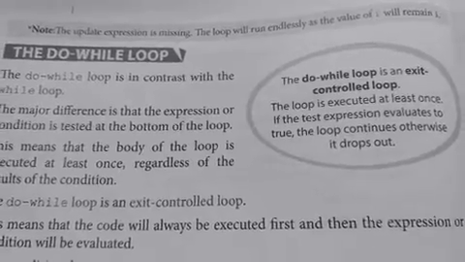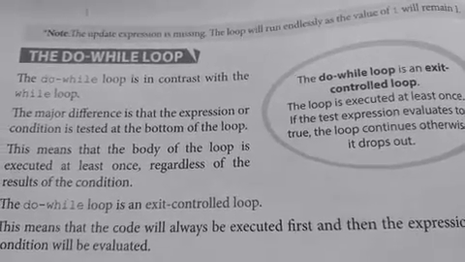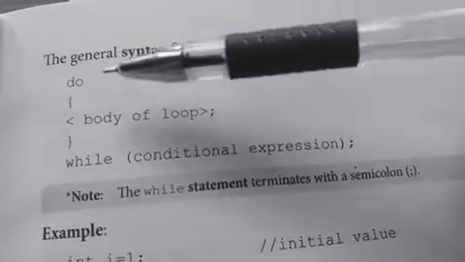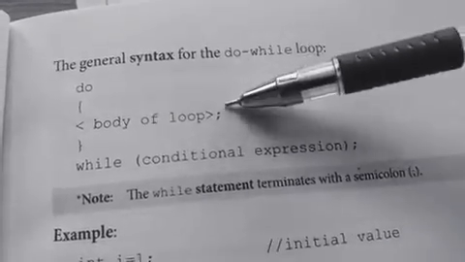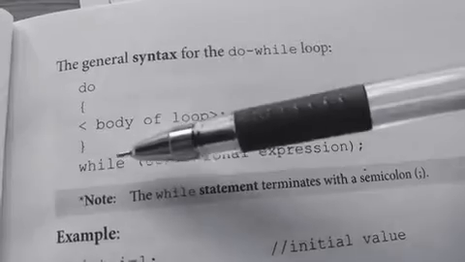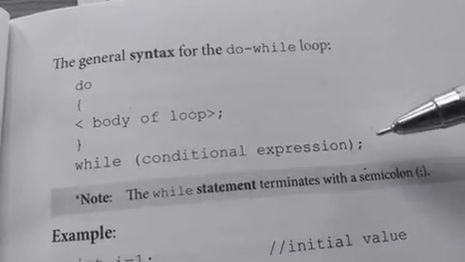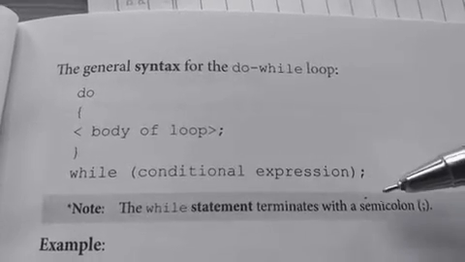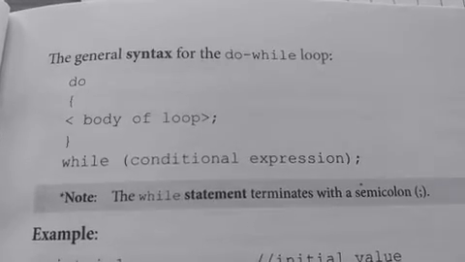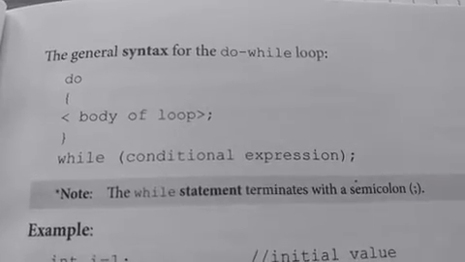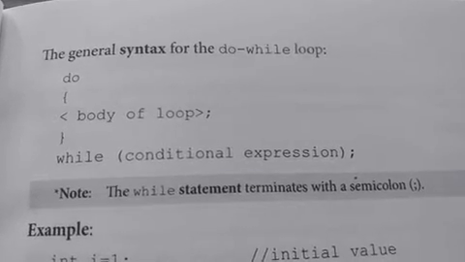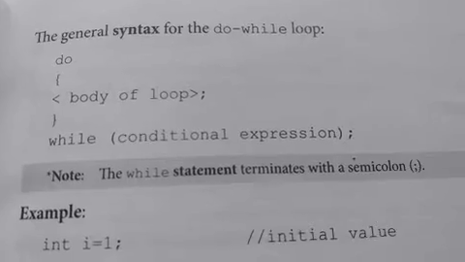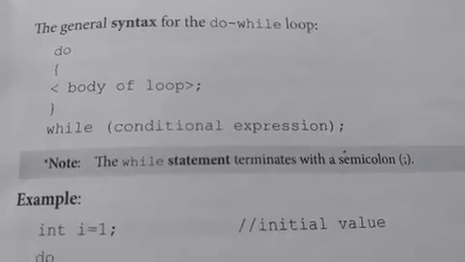So let's see the syntax of do while loop. So this is the syntax of do while loop. Do, opening brace, body of loop, closing brace, while conditional expression. After that there is a semicolon. So the while statement terminates with a semicolon in do while loop. So this is the most important or most common difference between do while and while loop.